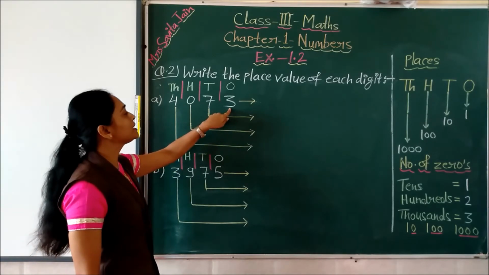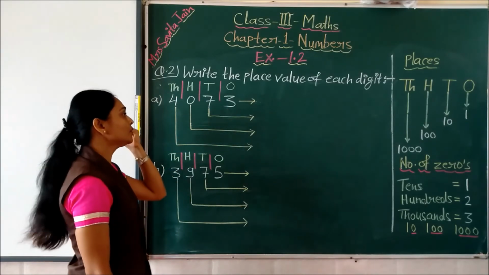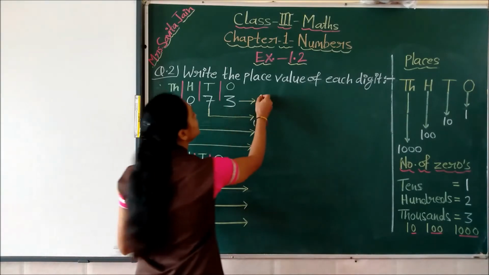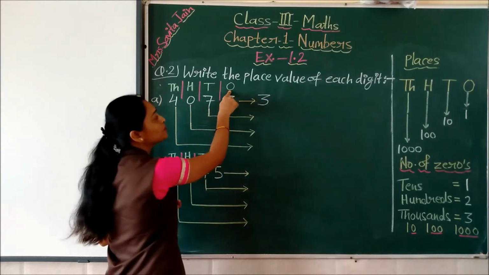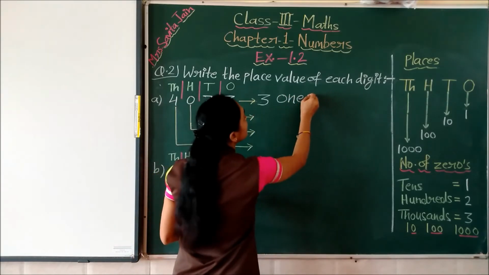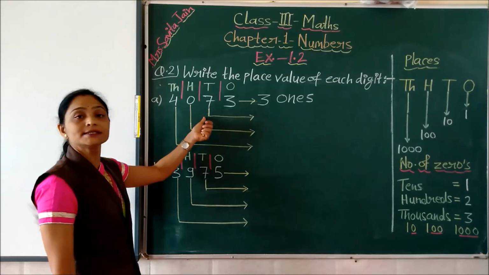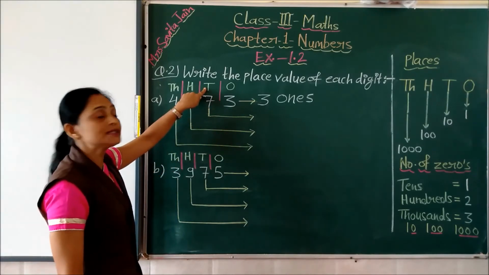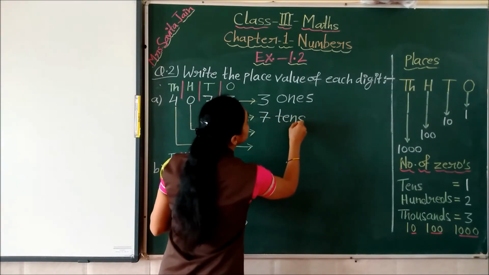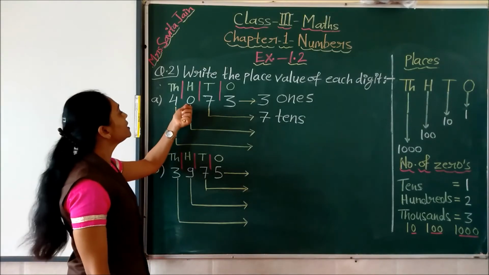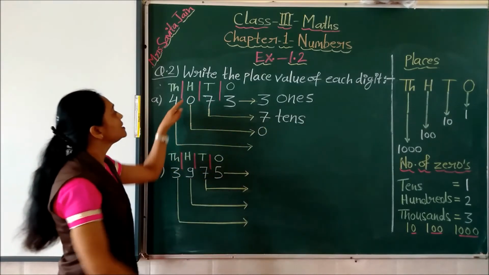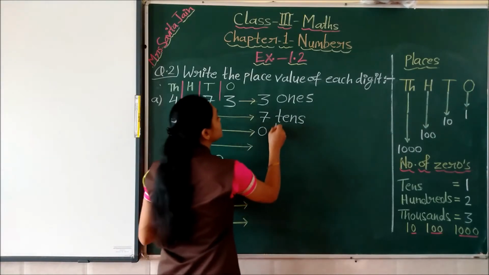Now we have to write the place value of this 3. So what to do? This question we are going to solve using the place names. So we will write here first 3 and the place, which place children? This is ones place. So we will write here 3 ones. Then second digit is 7. This 7 is written on which place? This is tens place. So we will write here 7 tens. Then the place value of this 0. So first we have to write here 0 and then the place, hundreds place. So we will write here hundreds.